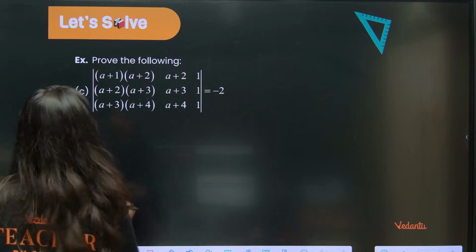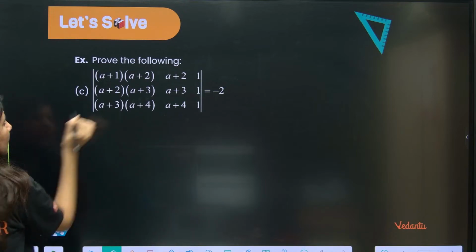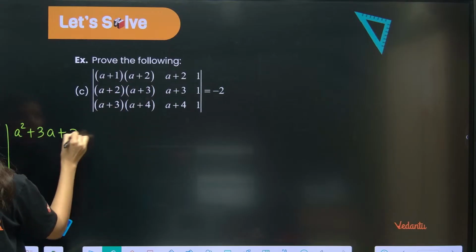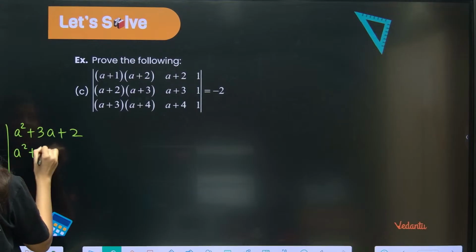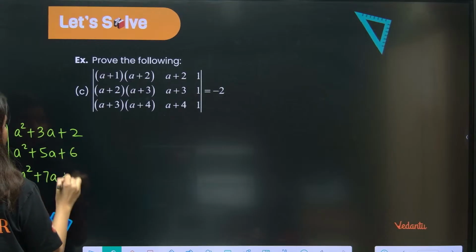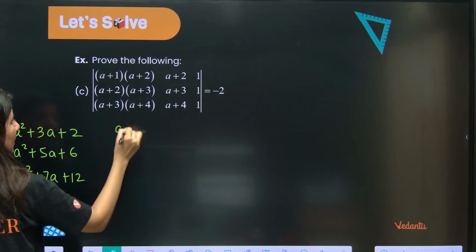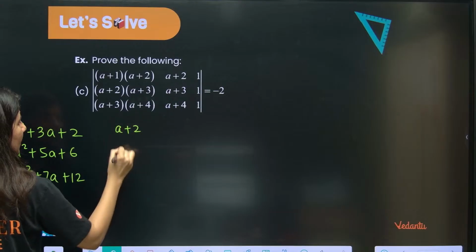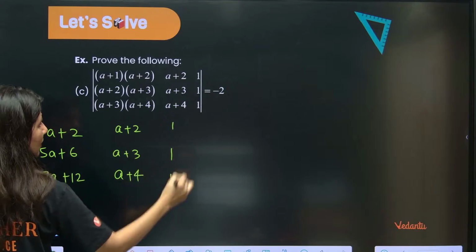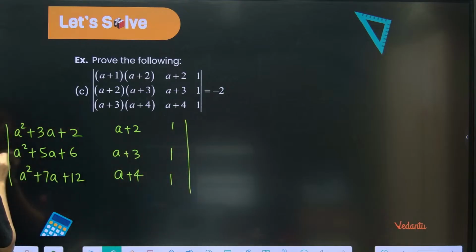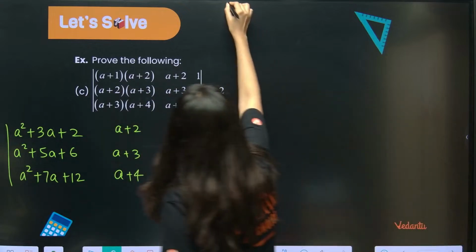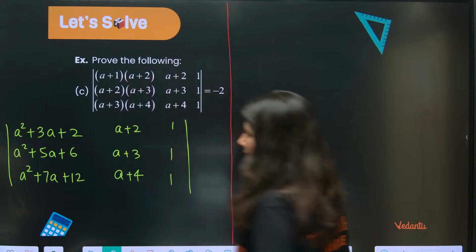Okay, now understand. Let me just rewrite this. This is going to be A square plus 3A plus 2, this is A square plus 5A plus 6, A square plus 7A plus 12. Okay, this is A plus 2, A plus 3 and A plus 4. This is 1, 1, 1. Alrighty, everybody getting it? Understanding it?